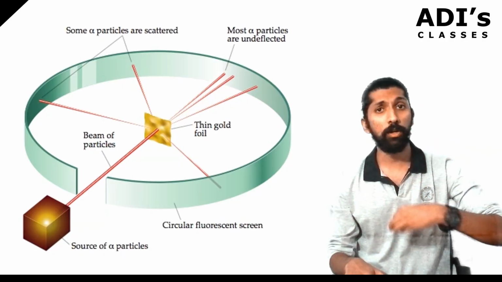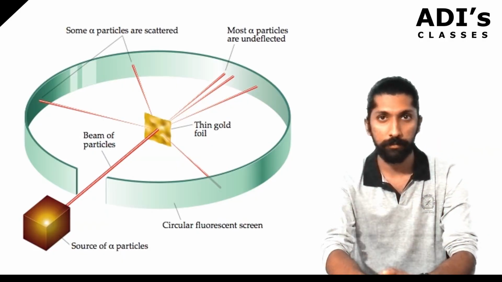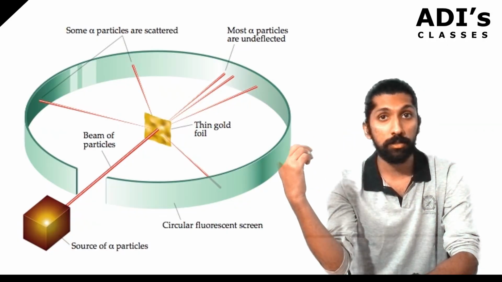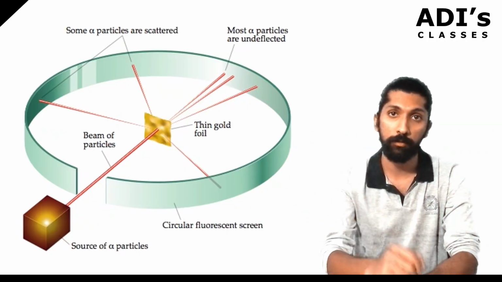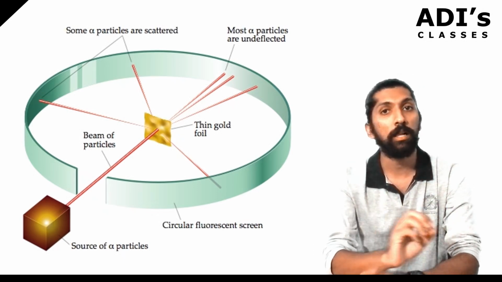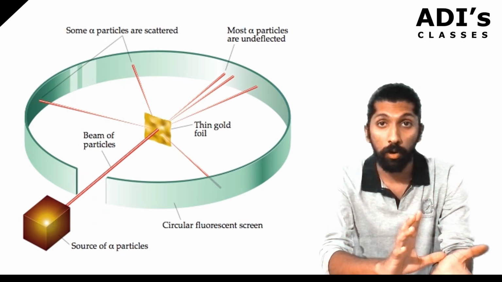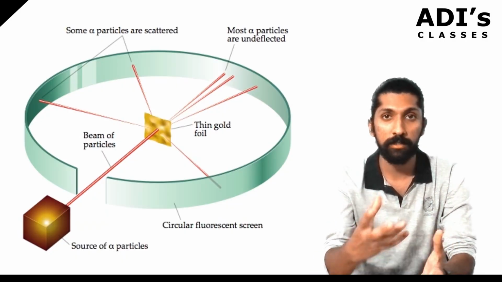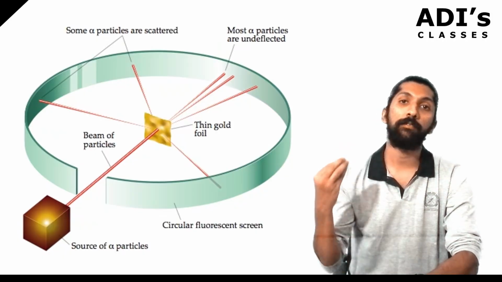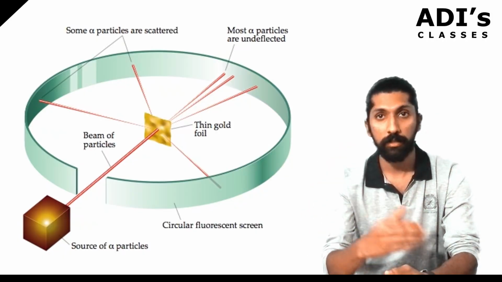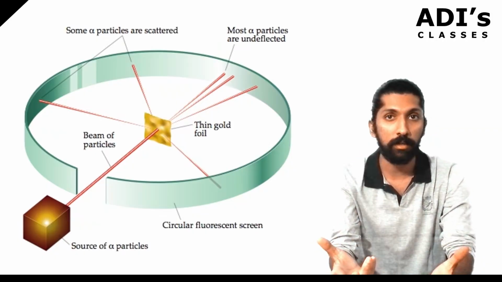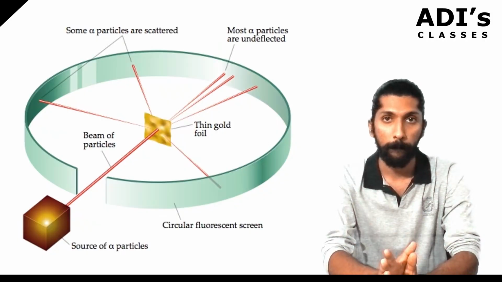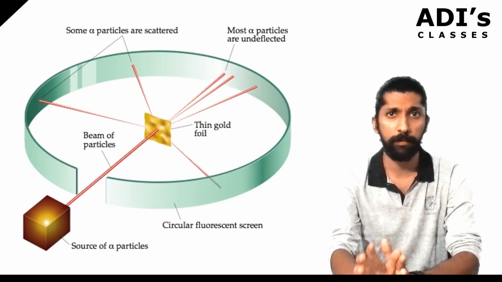Clear? Now what's going to happen? We'll see the experiment. It's very simple. So an alpha particle from the radioactive source passes through the cavity and it hits the gold foil. Alright, and then all those alpha particles were scattered and they were all caught by this particular photographic plate. When I say caught by it, it's not catching exactly, in the sense the alpha particle hits the plate and then you can see the detection, the fluorescent green color detection. This was Rutherford's alpha ray scattering experiment. Okay, this is the experiment.